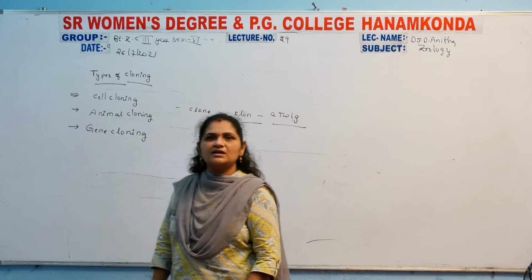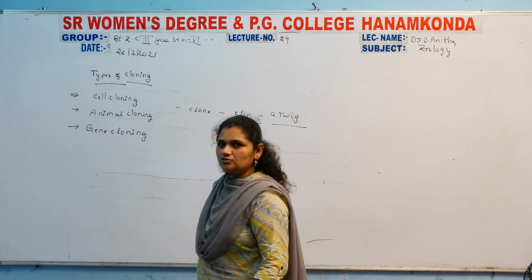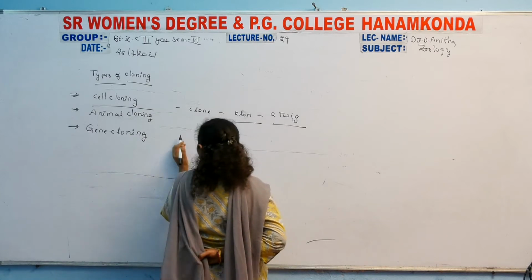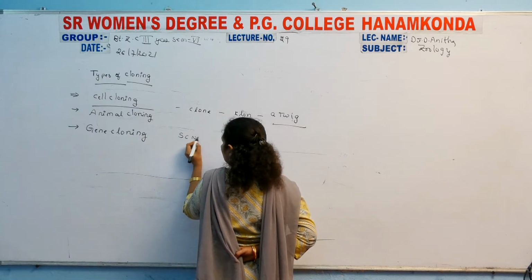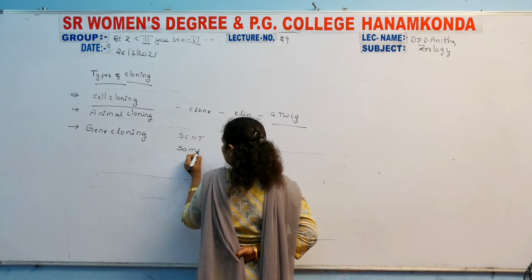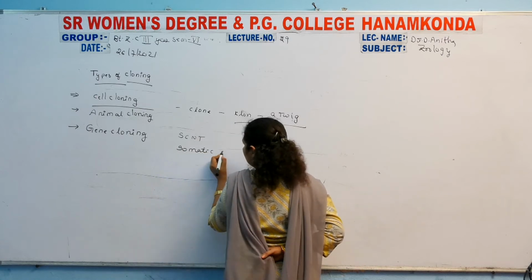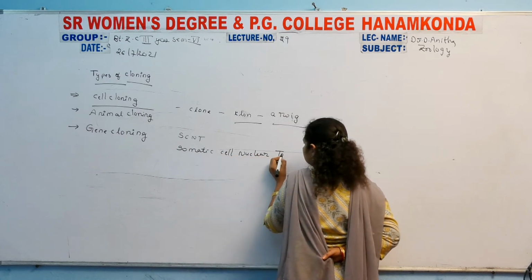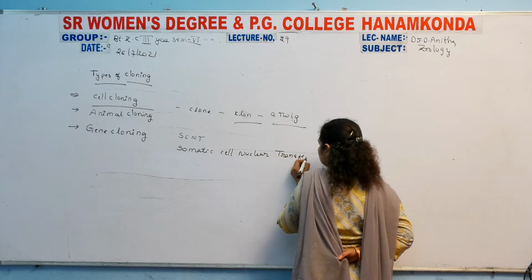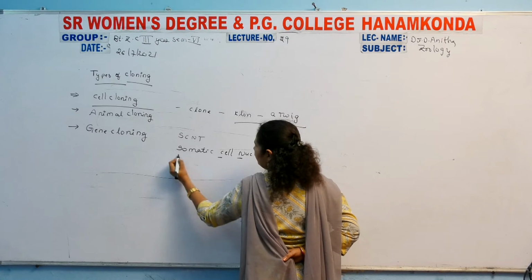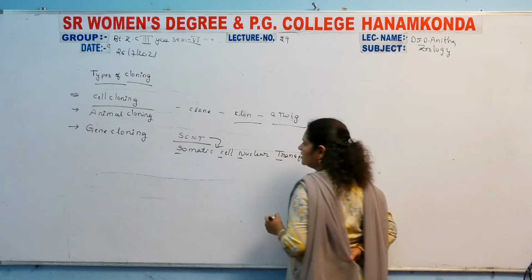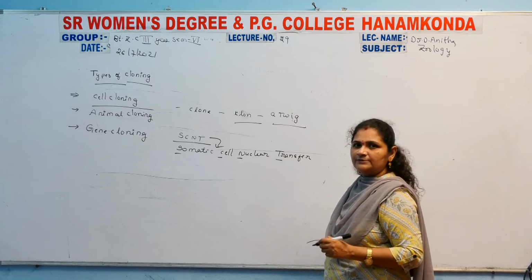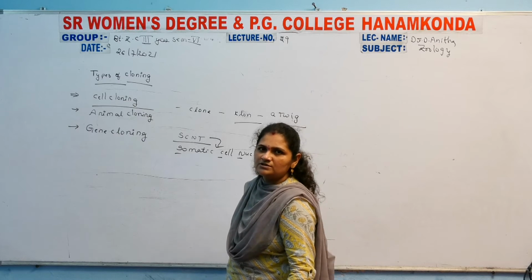So we started with cell cloning. Cell cloning is mainly somatic cell nuclear transfer, abbreviated SCNT. It is helpful for cell cloning, and animal cloning is almost the same.